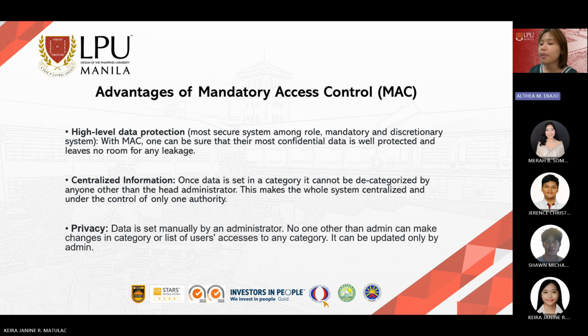This rigid, policy-driven approach ensures that even the most confidential data remains protected from insider threats and external breaches, making MAC ideal for highly sensitive environments like government and military systems.